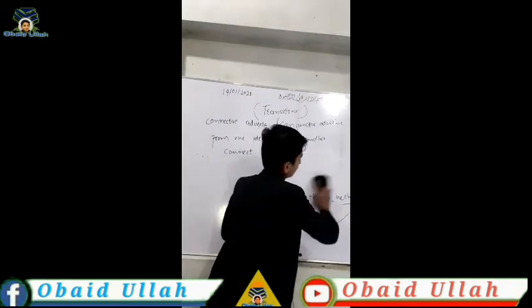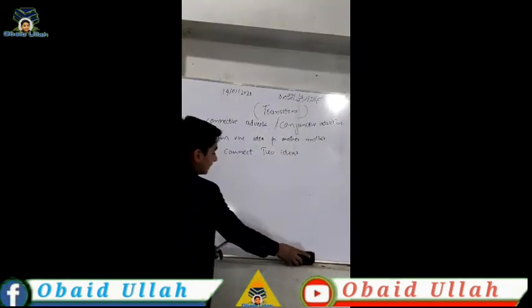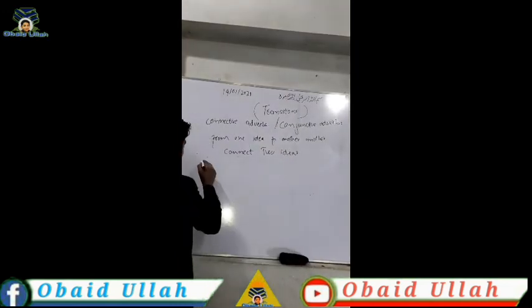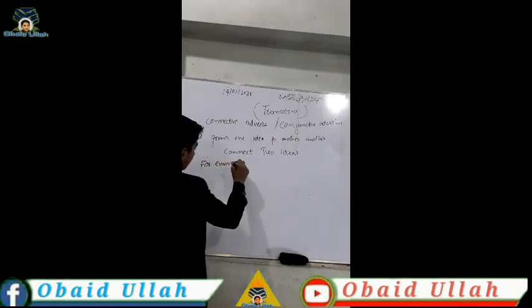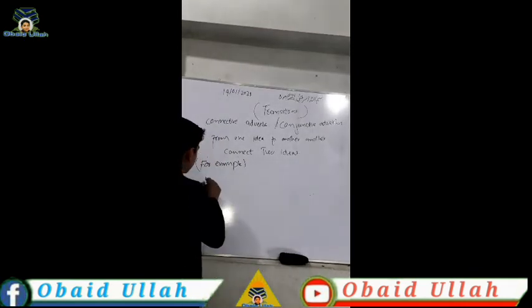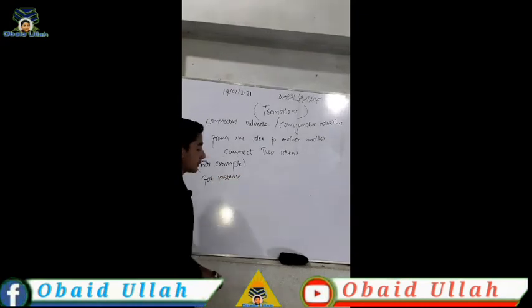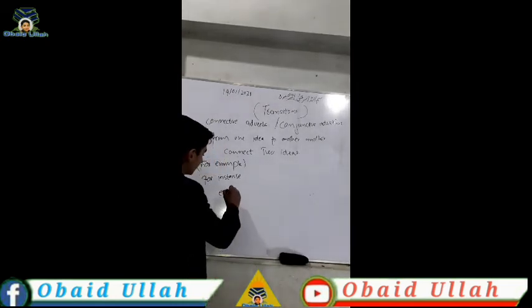Now I'm going to tell you about the last transition. What is the last transition? The last transition is for example. For example means for instance, and it is used to give examples to the explanation.